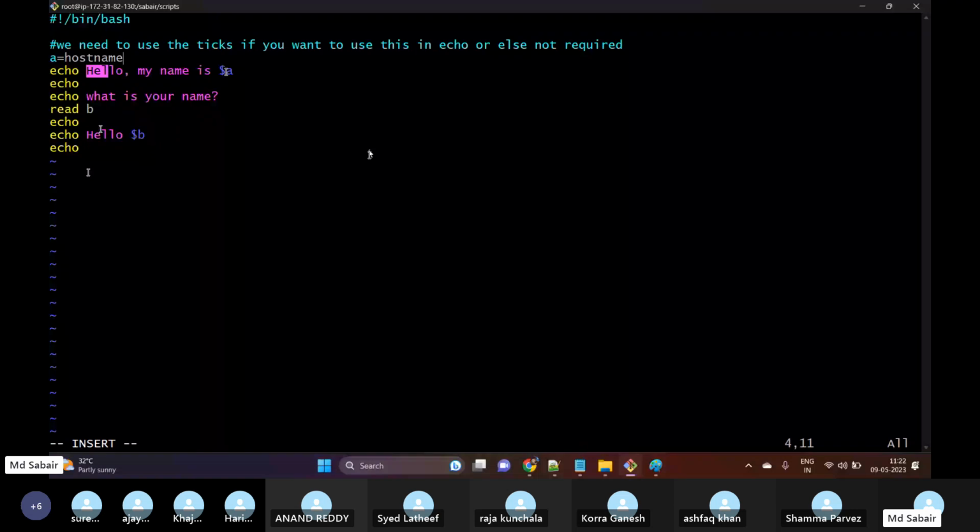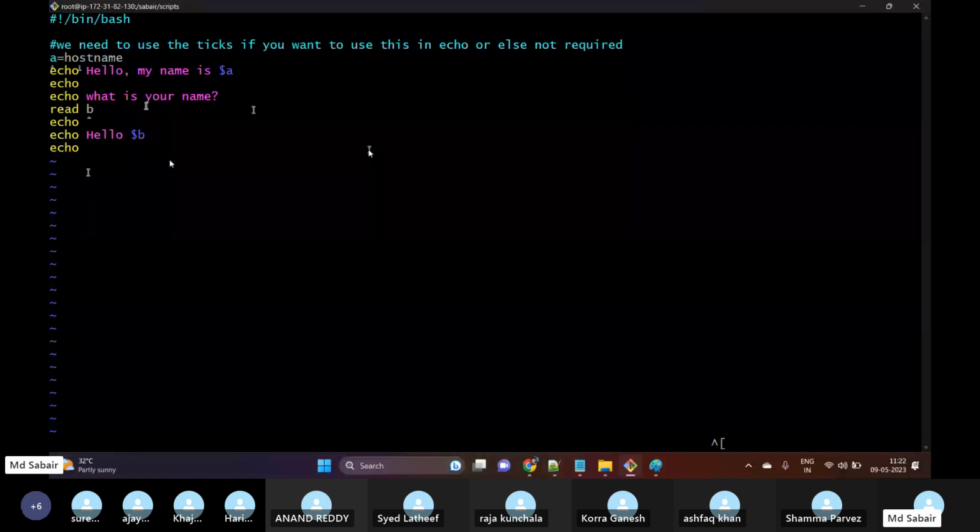What is your name? I'm storing in the variable called b. I'm asking user, okay, and then I'm printing hello $b. Okay, based upon the input whatever the user has given, it should print the output, right? So here we are using a predefined variable a, and the value for the variable is hostname. So let me save this.